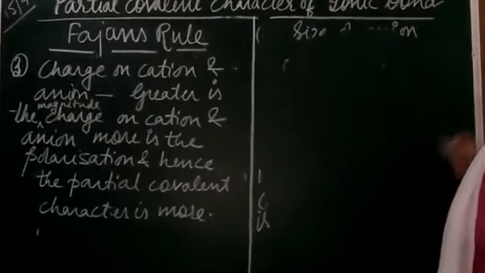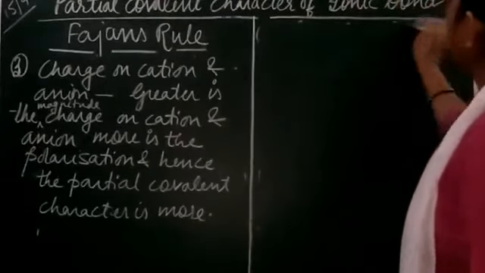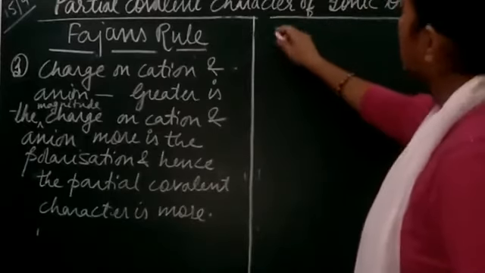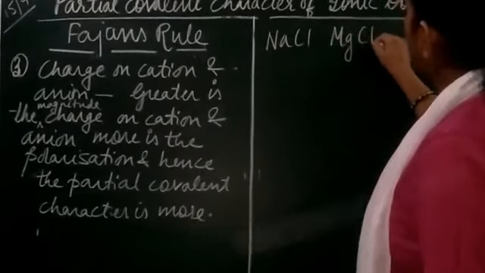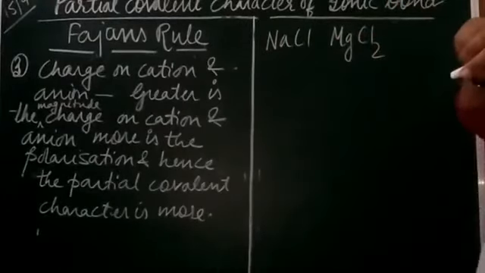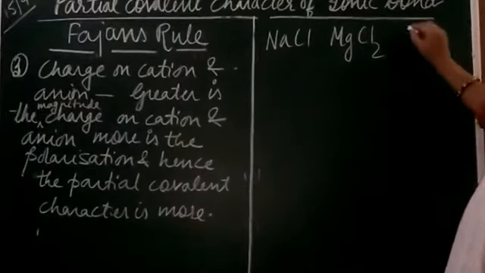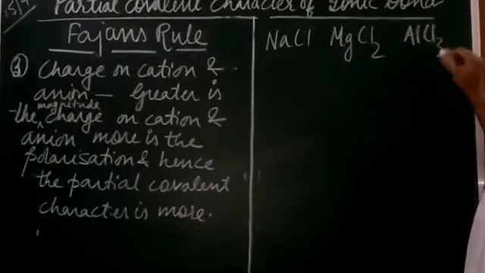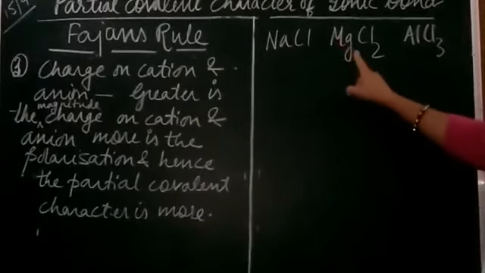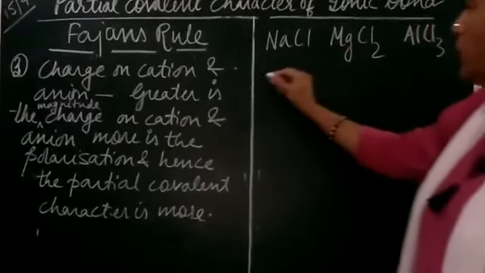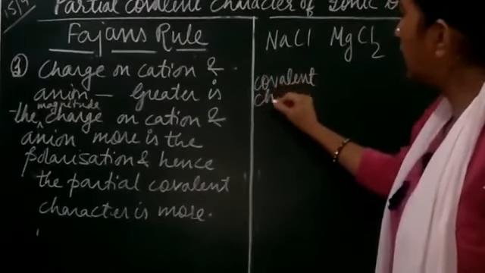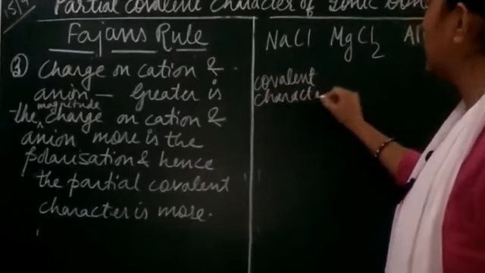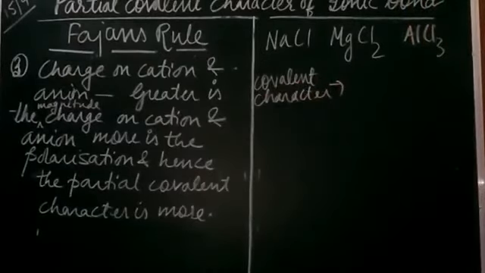Now if we compare sodium chloride NaCl, magnesium chloride MgCl2, and let's take another, aluminum chloride, AlCl3. Now you have to think which will have more covalent character in it, right?